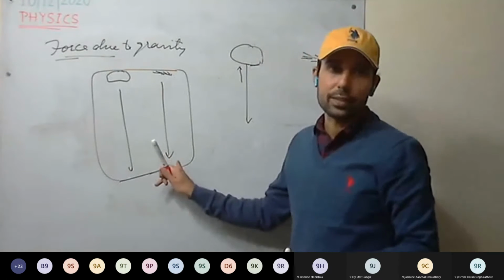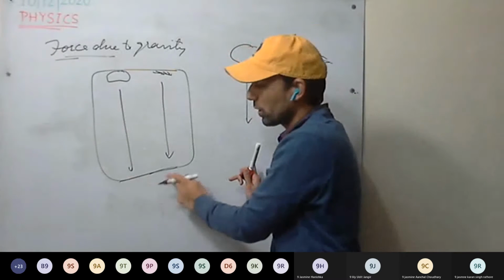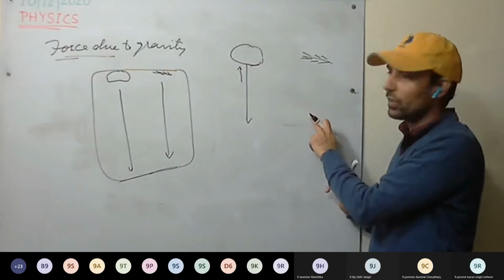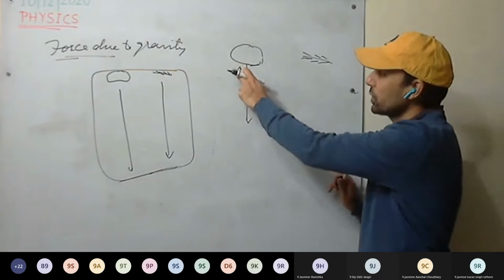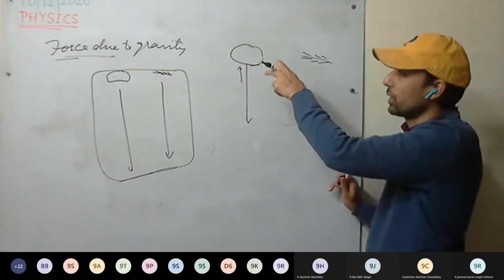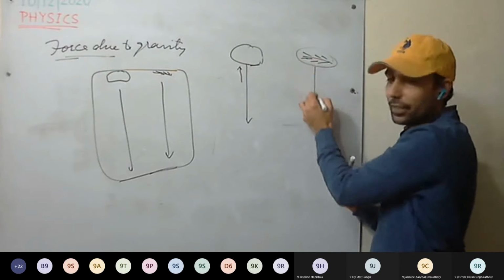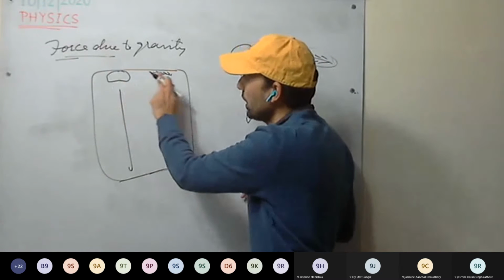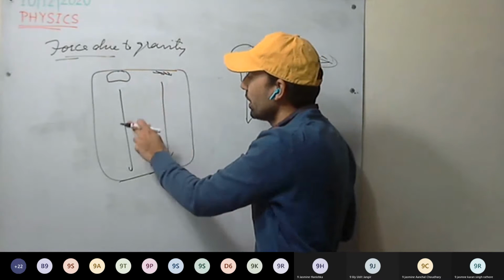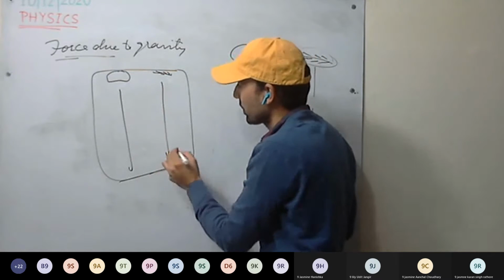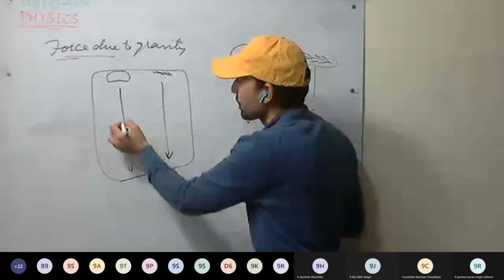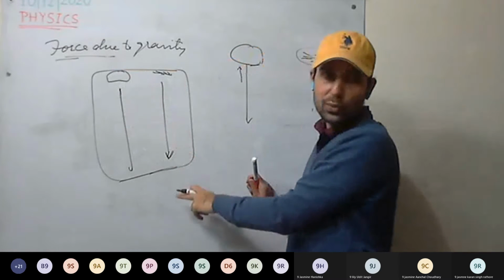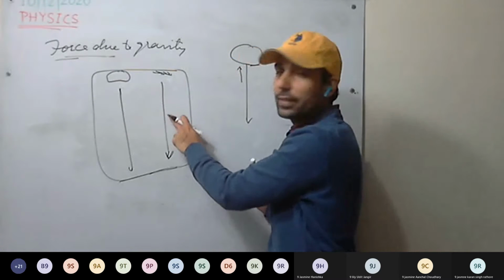But in vacuum, what will happen? In vacuum there are no other forces acting on them; we are considering only the gravitational force. In air, different forces also act, that is the buoyant force as well as the viscous drag, and because of that the speed of the feather gets reduced. But the gravitational force is the same on both. So here in vacuum, they will reach at the same time. The velocity with which both move towards the Earth will be the same.